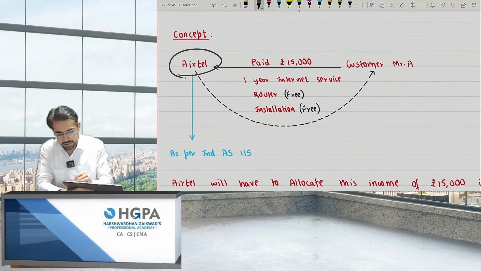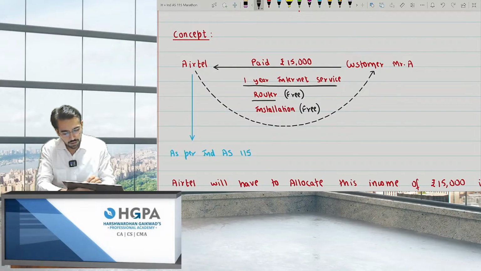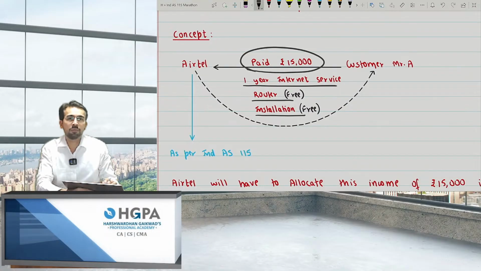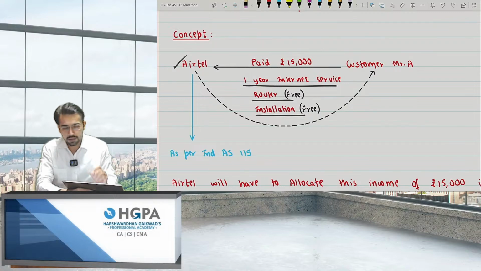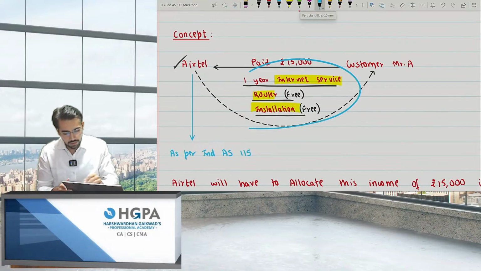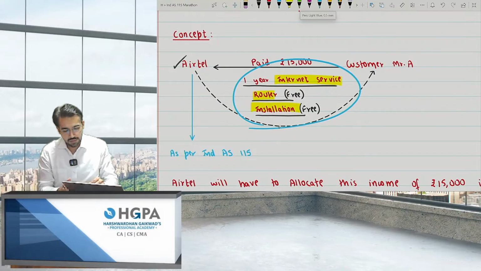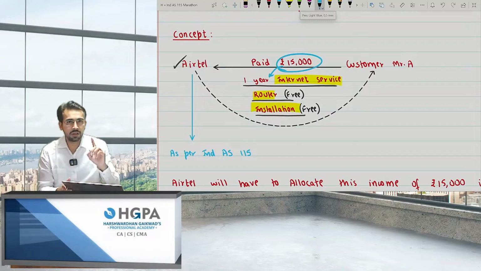Let's say we are the Airtel company, right? And there is a customer, Mr. A, and Airtel is providing 1 year internet service, a free router, and free installation, and they are charging 15,000 from Mr. A. We have to provide internet service for 1 year, router for free, and installation again free. See, over here nothing is really free. We will not give anything for free. Obviously this 15,000 has something of the internet service, something of the router, and something of the installation also.